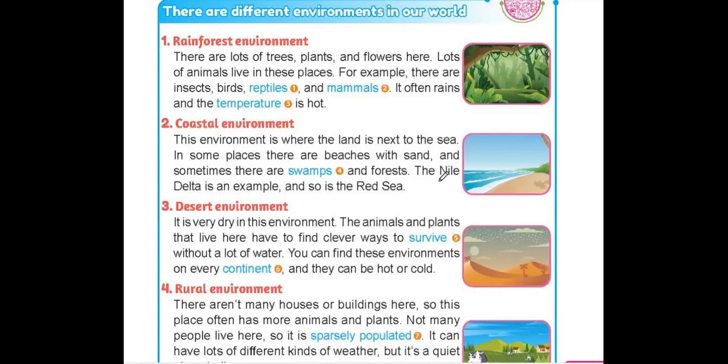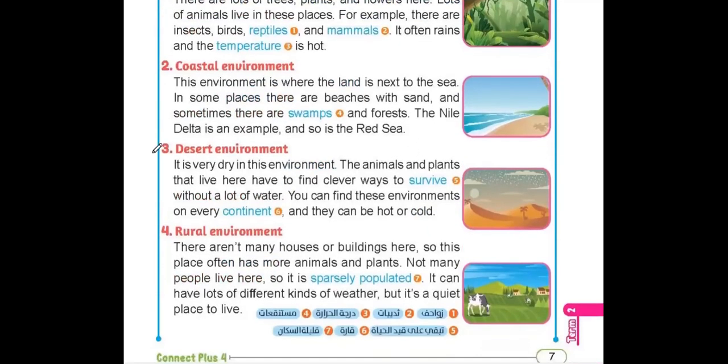Okay, and we have here examples for this kind of environment. The Nile Delta is an example, and so is the Red Sea. So he told me here about this kind of environment, how it could be. It should be land next to the sea. Okay, number 3, desert environment.